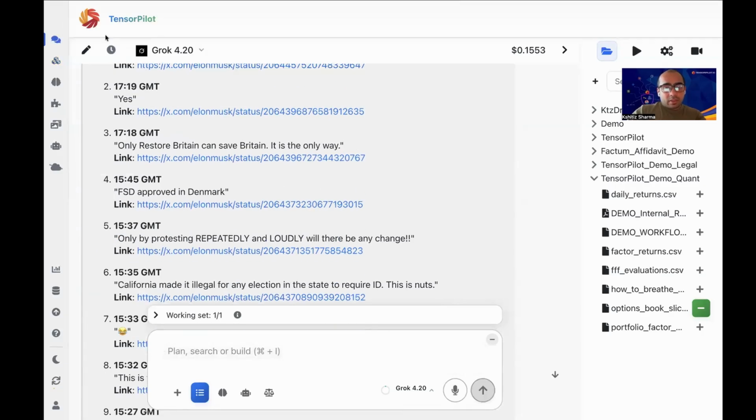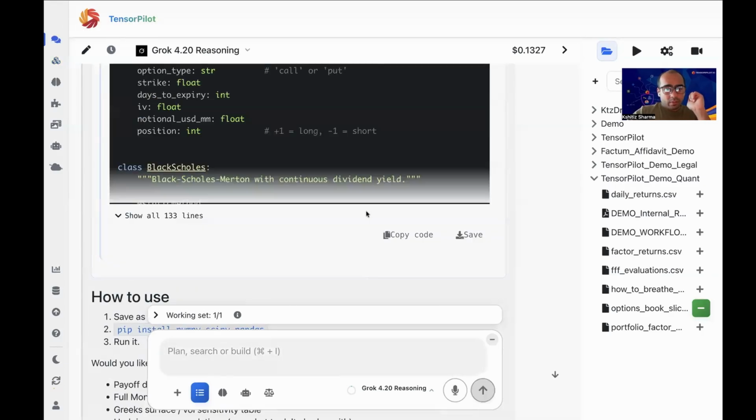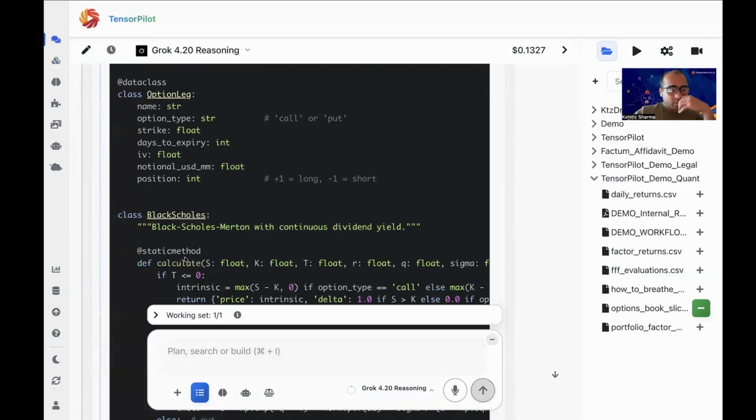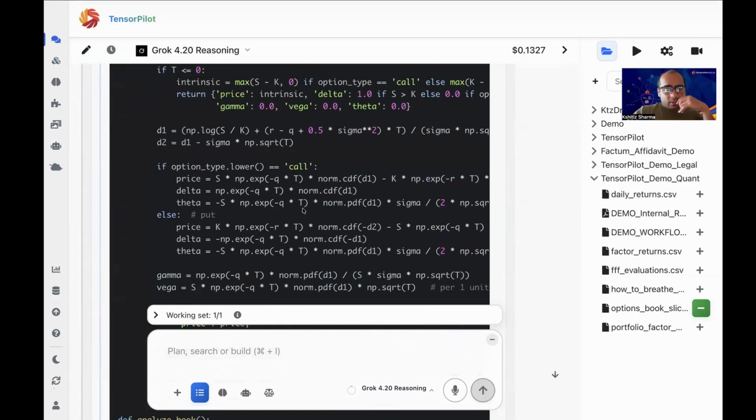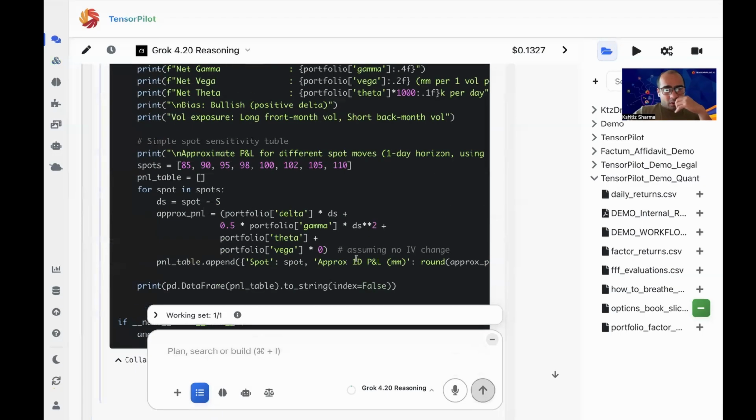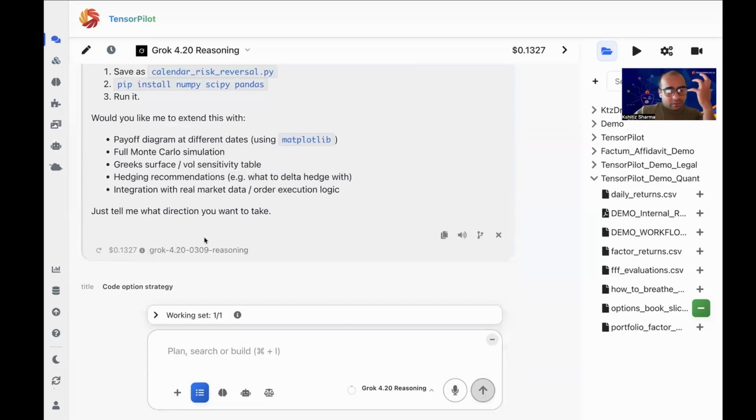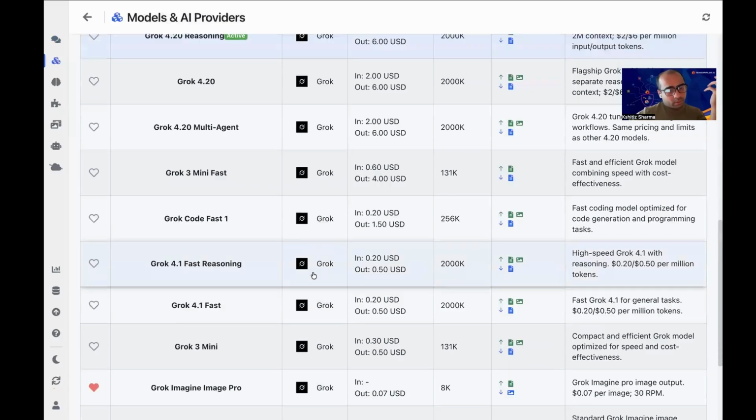Okay, let's go back. So we have code options. Okay, so it coded me a Black-Scholes. That's exactly what I wanted, and it looks pretty awesome, to be honest. So this is amazing. Like this, you have all these models available at your fingertips, right?